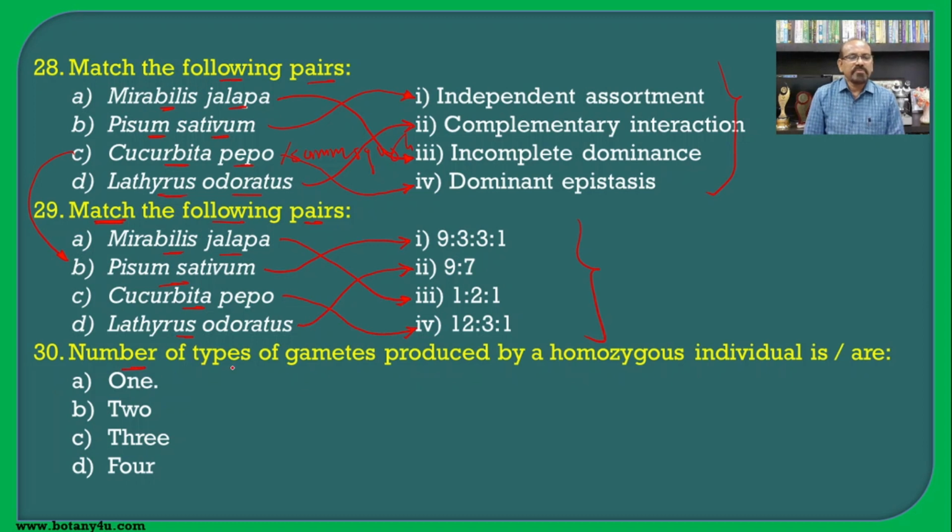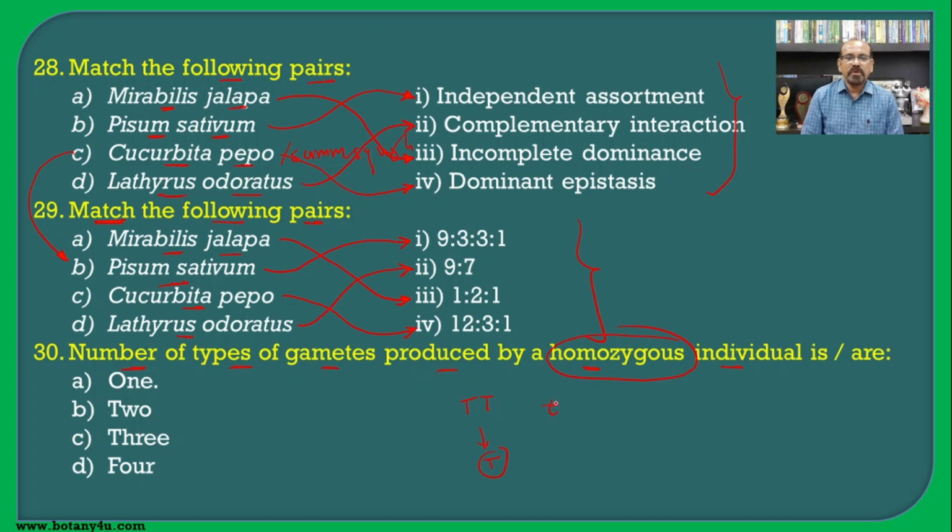The number of types of gametes produced by a homozygous individual is, keep in mind, whenever there is the word homozygous condition, always the type of gamete formed by that genotype is one. For example, if capital T is there, there will be the formation of one type of gamete.